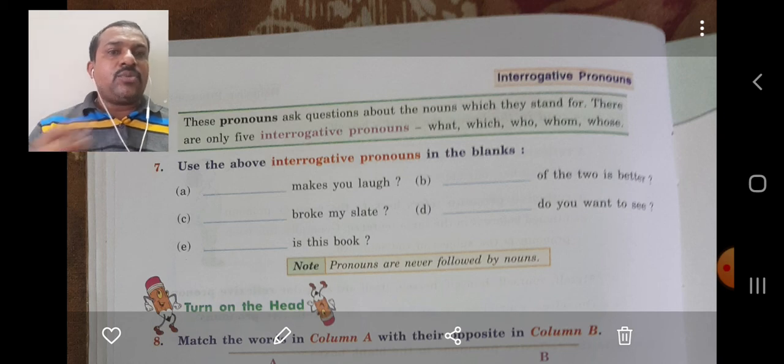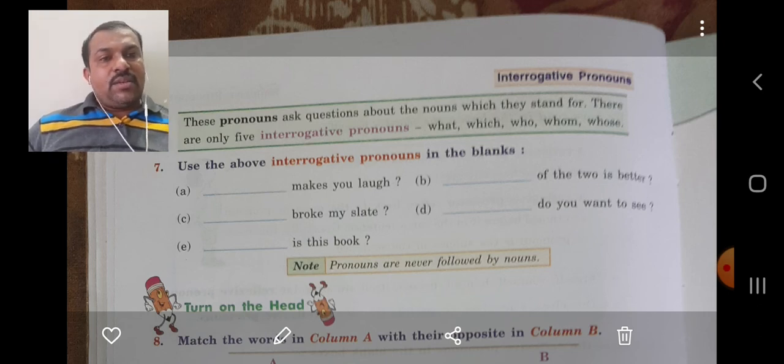Because someone has come to see somebody. And the last one, whose is this book, right? Whose is this book? Clear? Got it? Okay, good.